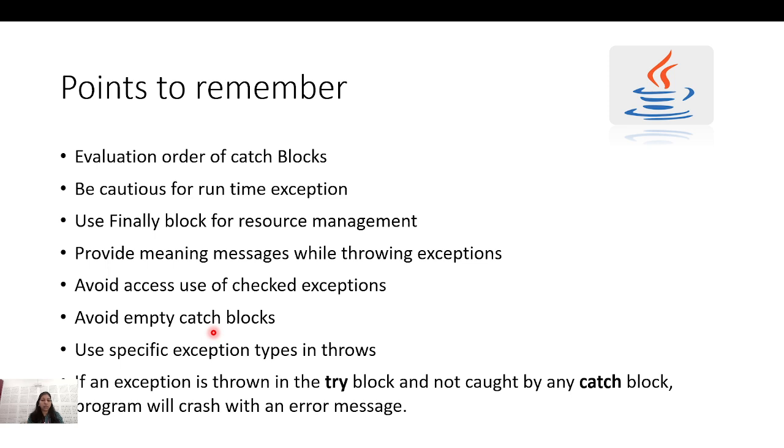Some message should be given to the developer or the user that this exception occurred. Use specific exception types in throws. If an exception is thrown in the try block and it is not caught by any catch block, the program will crash with an error message, right?